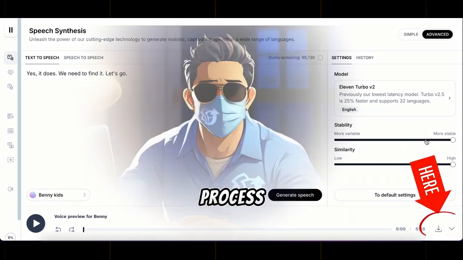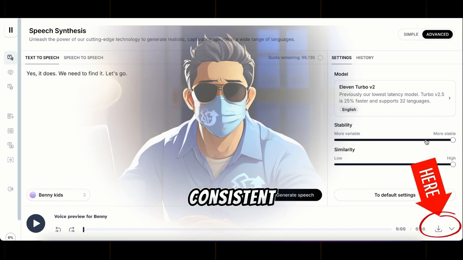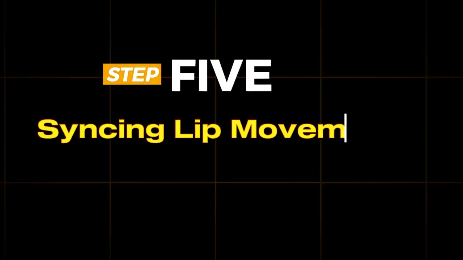Repeat this process for all the dialogues in your script. Make sure to use the same voice for each character throughout the video to keep it consistent. And just like that, our voiceovers are ready. Step 5. Syncing lip movements.